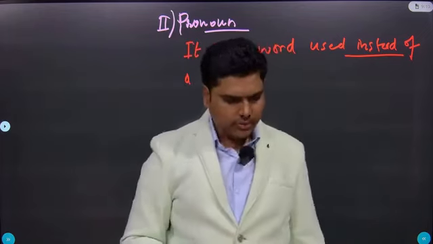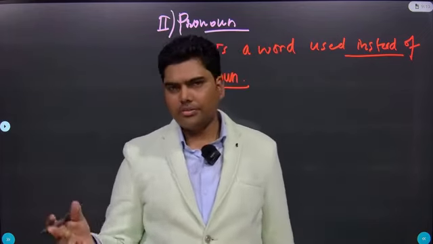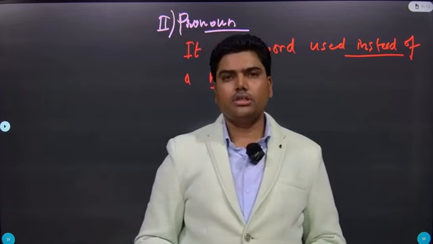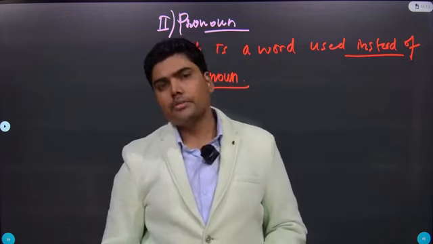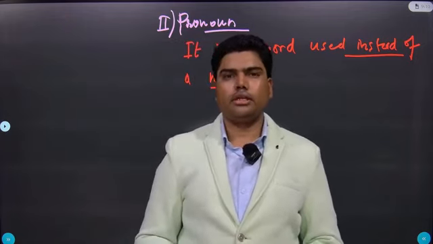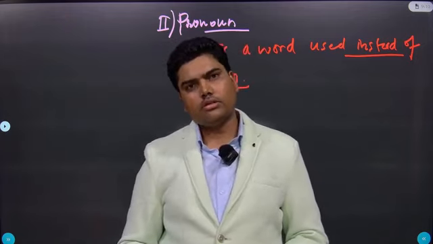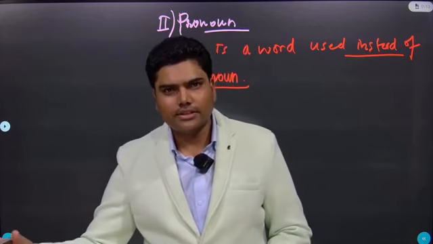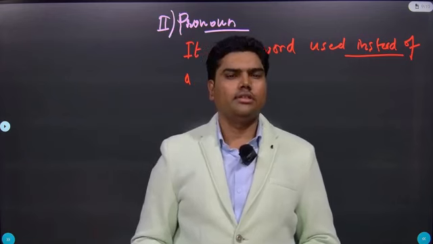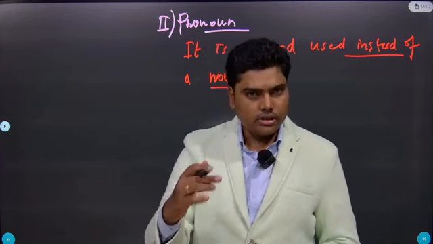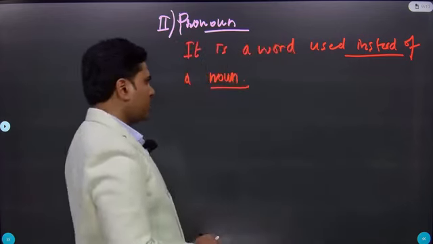Let me give an example. Let me take one name. Ramesh is a good boy. Ramesh is going to market right now. Ramesh is coming back from the market. See, how many times I have to say Ramesh. So it doesn't look good. Yes or no? So instead of that, I am going to use a personal pronoun.